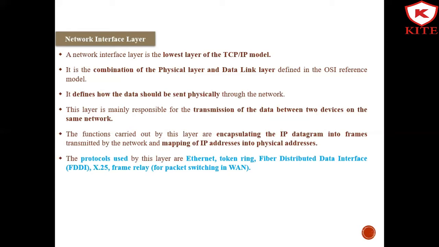It is the lowest layer of the TCP/IP model, and it defines how the data should be sent physically through the network. This layer's main responsibility is the transmission of data between two devices on the same network.